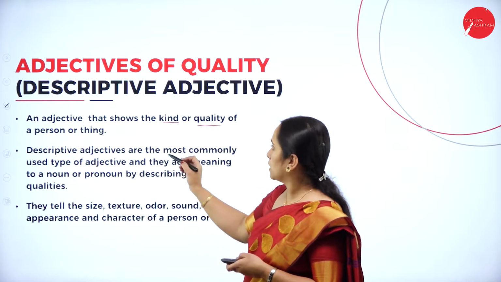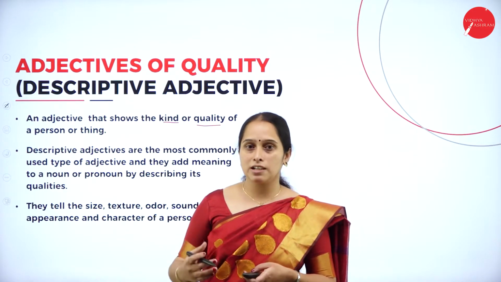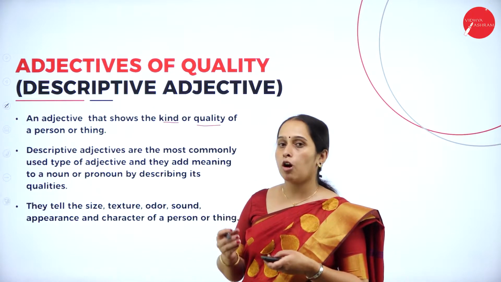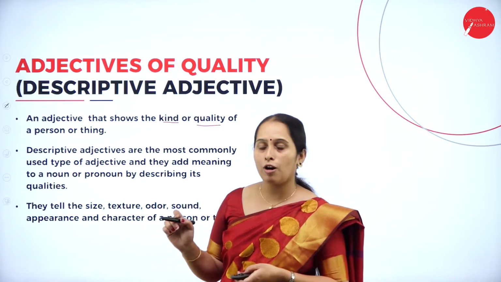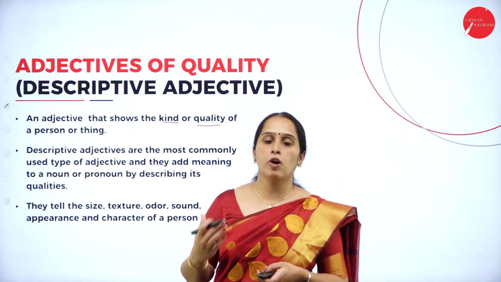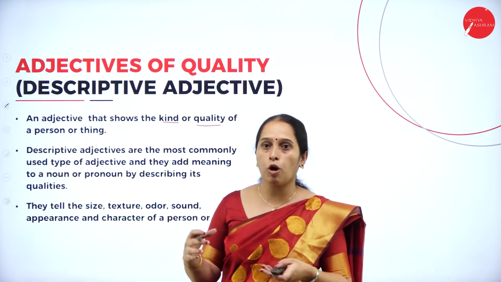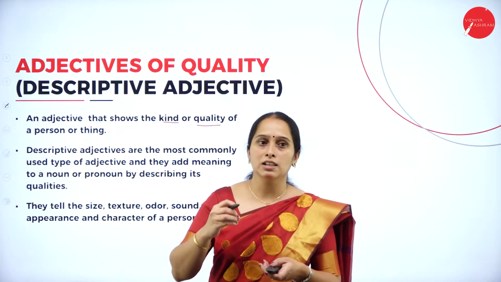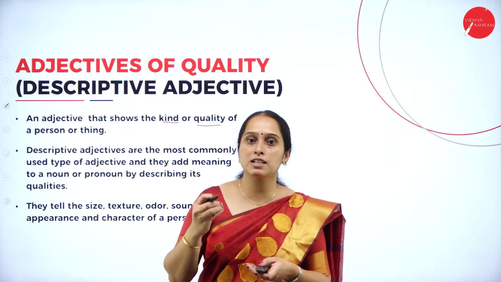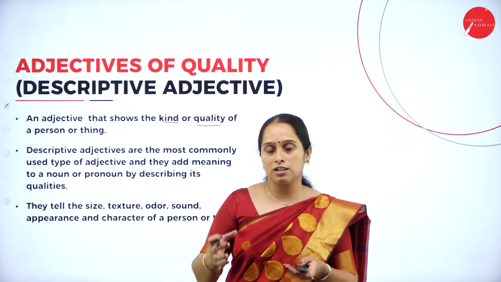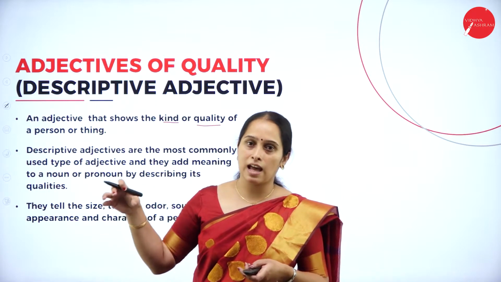Descriptive adjectives, or the adjectives of quality, are the most commonly used type of adjective. They add meaning to a noun or pronoun by describing its quality. In the previous examples, we saw that Mumbai is a large city. What type of city? It is adding a quality, that is large. And she is a clever girl. What type of girl? Clever is the quality that the girl has.